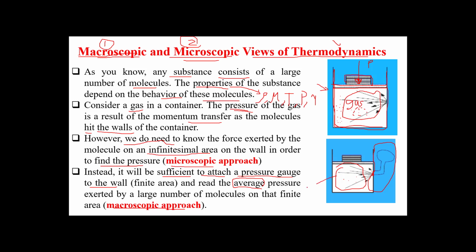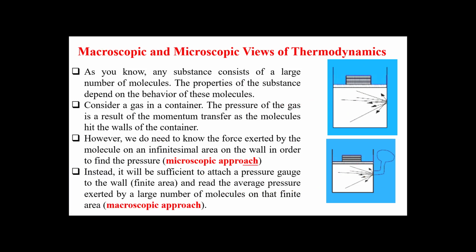This is what we call macroscopic, average behavior. But the microscopic gives detailed information on each particle alone. Okay, this is very detailed, very complicated. Here it is much easier to find the average behavior of the system.